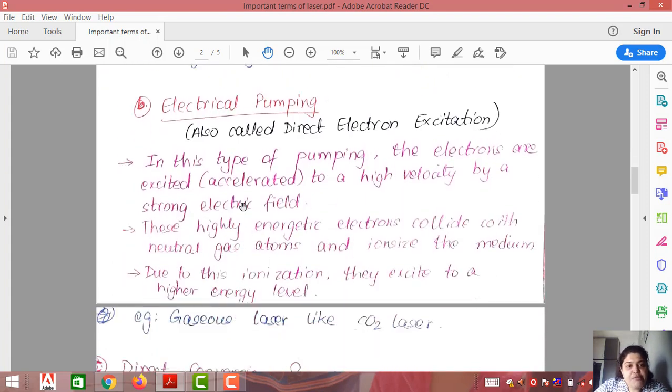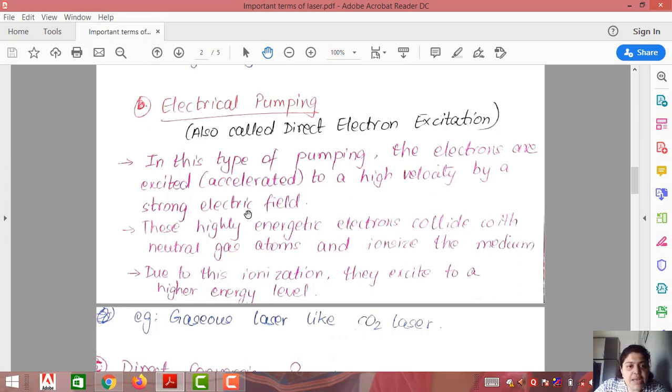The second type of pumping is known as electrical pumping. You can also say it is direct electron excitation, the other name of this type of method. Now in this type of pumping, the electrons are excited or accelerated to a high velocity by supplying a strong electric field. This is the type of pumping which is used in gaseous lasers. So if you have a gas, say for example CO2 gas filled in a chamber, now that chamber is exposed to a very strong electric field.